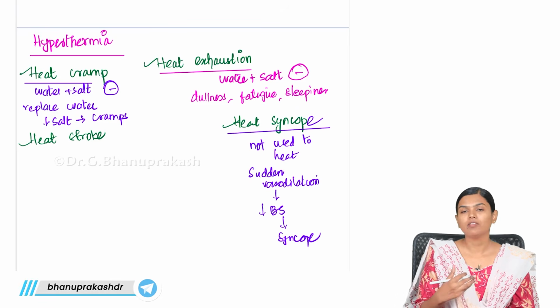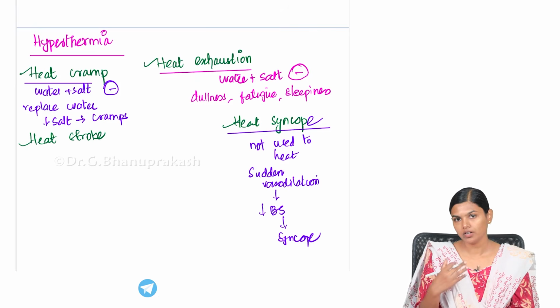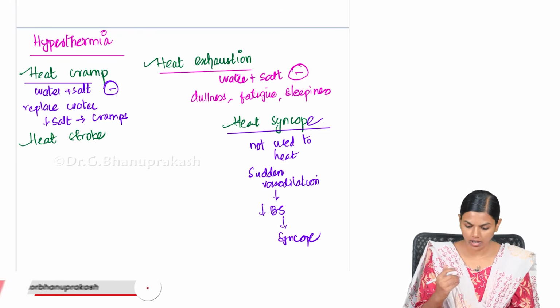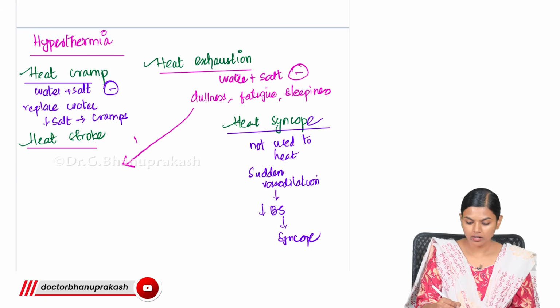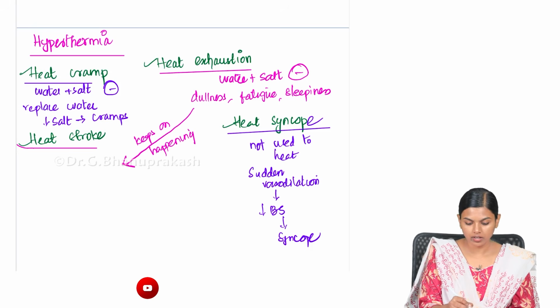So you will feel very exhausted. This is the initial part. You will not replace salt or water. You will keep on losing water and salt. Because of that, you will start to feel general malaise. You will be exhausted, and if it keeps on happening and if you don't intervene, you will end up with heat stroke.